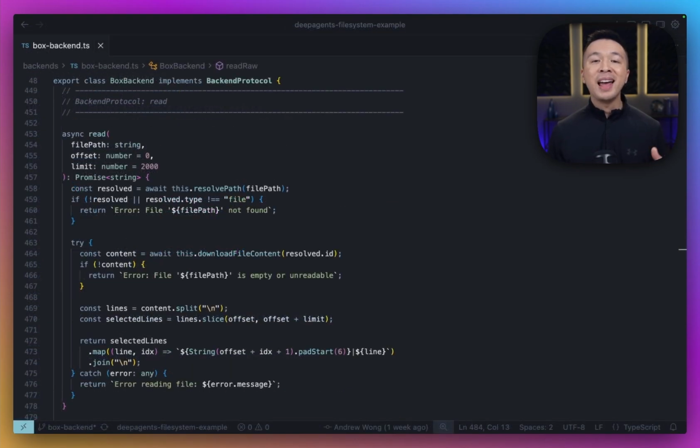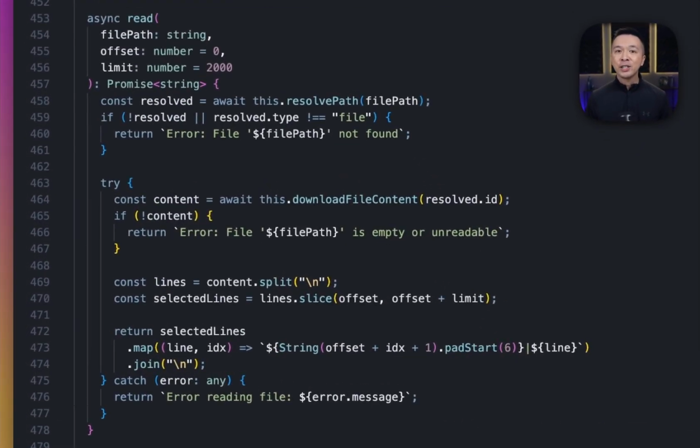At runtime, everything reduces to simple file system operations. You have list, read, and write. Let's check out one of them. Here, the agent calls read file. The backend resolves a path to a single Box ID, then downloads the content and returns it. It also formats with line numbers so the agent can actually reference specific lines.